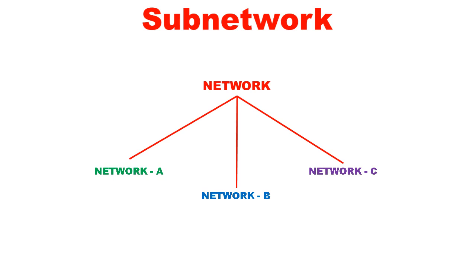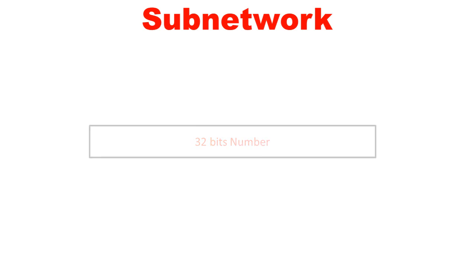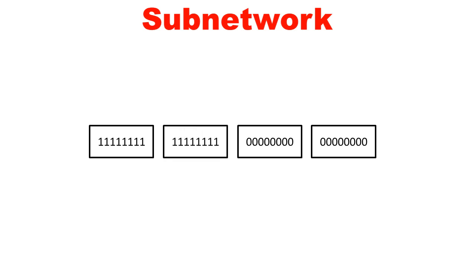Subnet mask is a 32-bit number that is created by setting host bits to all zeros and network bits to all ones. In this way, the subnet mask separates the IP address into the host part and network part. The word mask has significant value because the subnet mask essentially uses its own 32-bit number to mask the IP address.